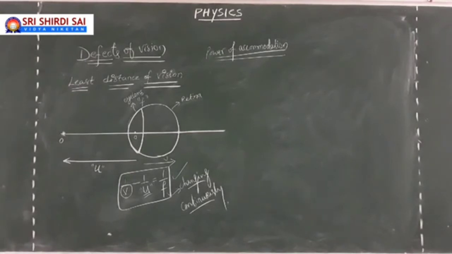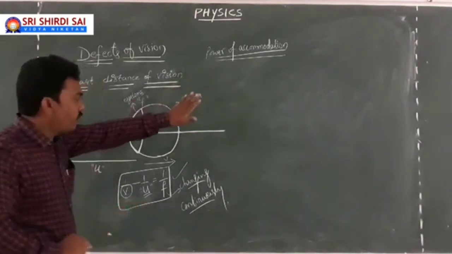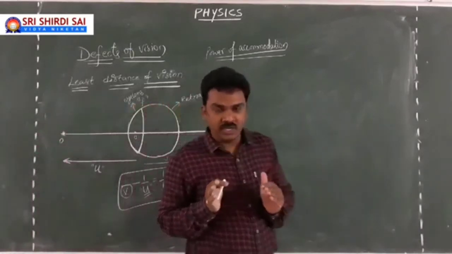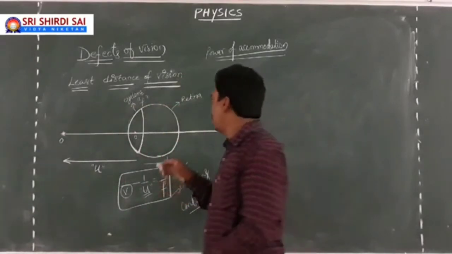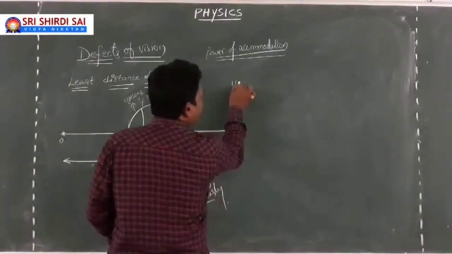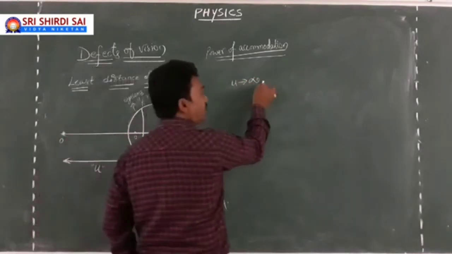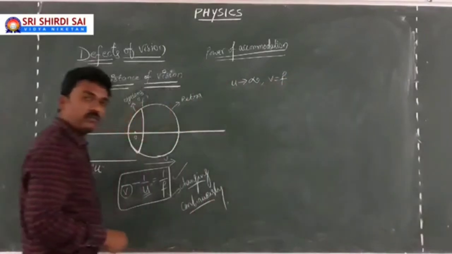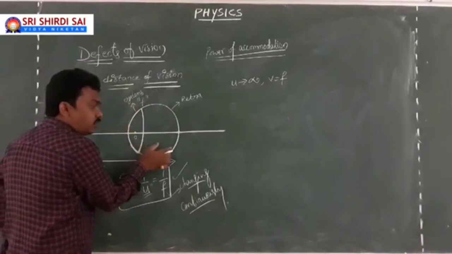So now let's look at this. After dealing with power of accommodation, what I conclude here is that a healthy eye can look at an object even at infinite distance. In that case, the object distance tends to infinity. According to the lens formula, which you have learned already, image distance equals focal length, which is the distance from the eye lens to the retina.